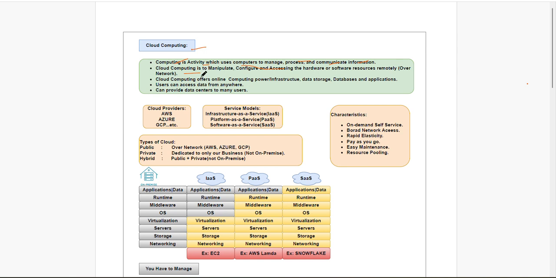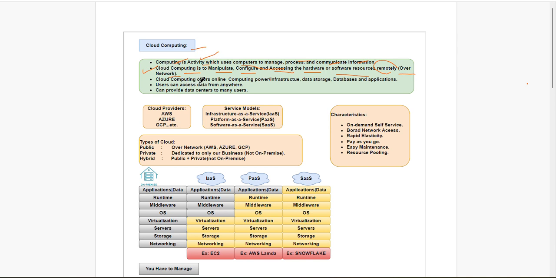Simply, cloud computing is to manipulate, configure, and access anything like hardware or software remotely, over the network. So any activity manipulating, configuring, accessing any hardware or software over the network, we will call that cloud computing.